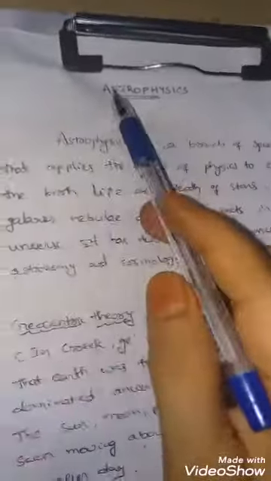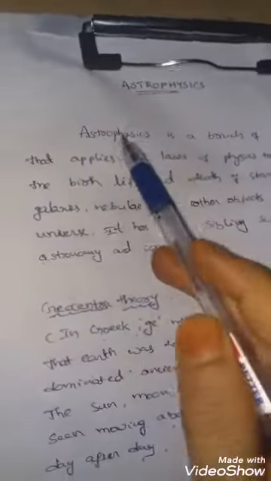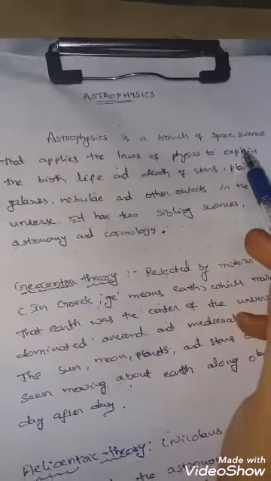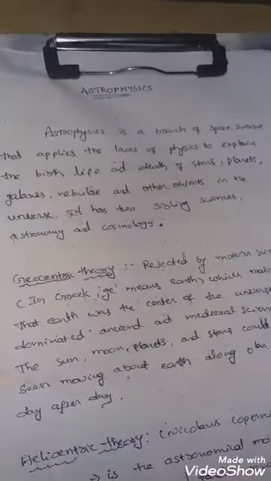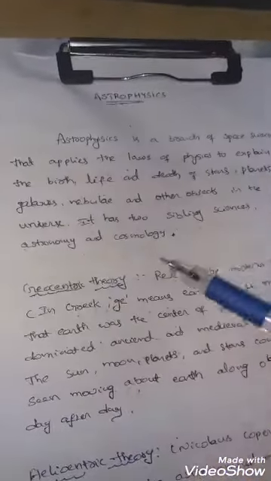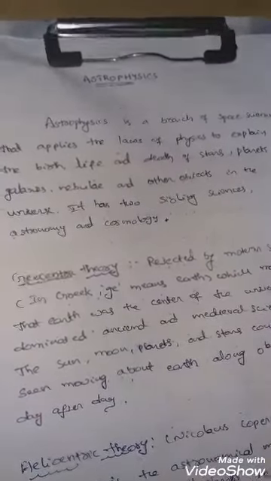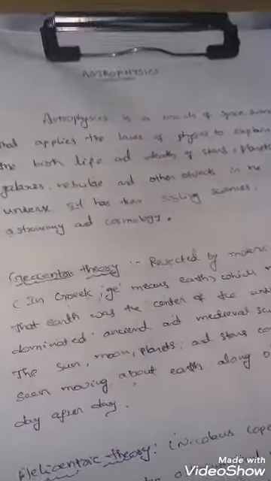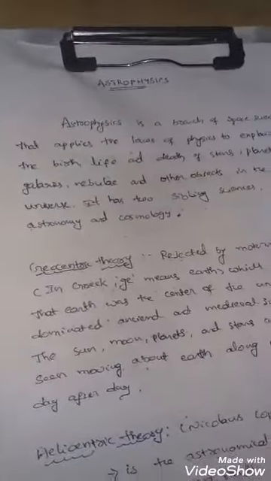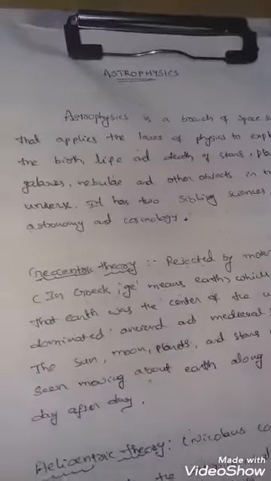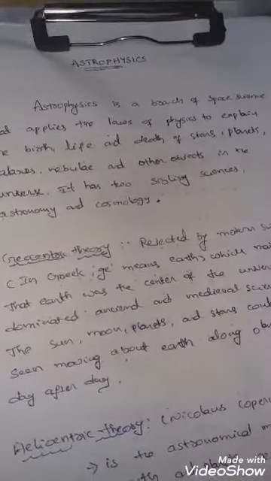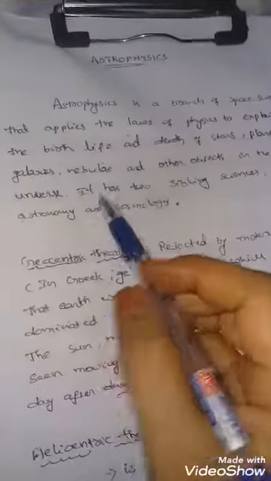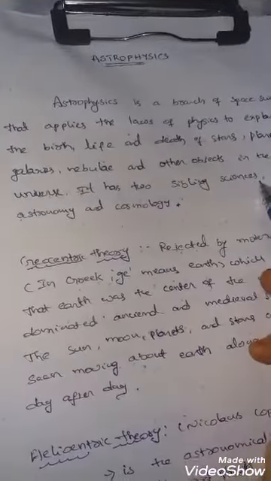Hi students, let's move on to astrophysics. Firstly, we have to know what astrophysics is, right? Astrophysics is a branch of space science that applies the laws of physics to explain the birth, life, and death of stars, the age of stars, why some stars are very bright and some are not, what the distance of the stars from the solar system is, whether they are in our galaxy or in another galaxy, why the color of stars varies, and also about planets, galaxies, nebulae, asteroids and other objects in the universe.